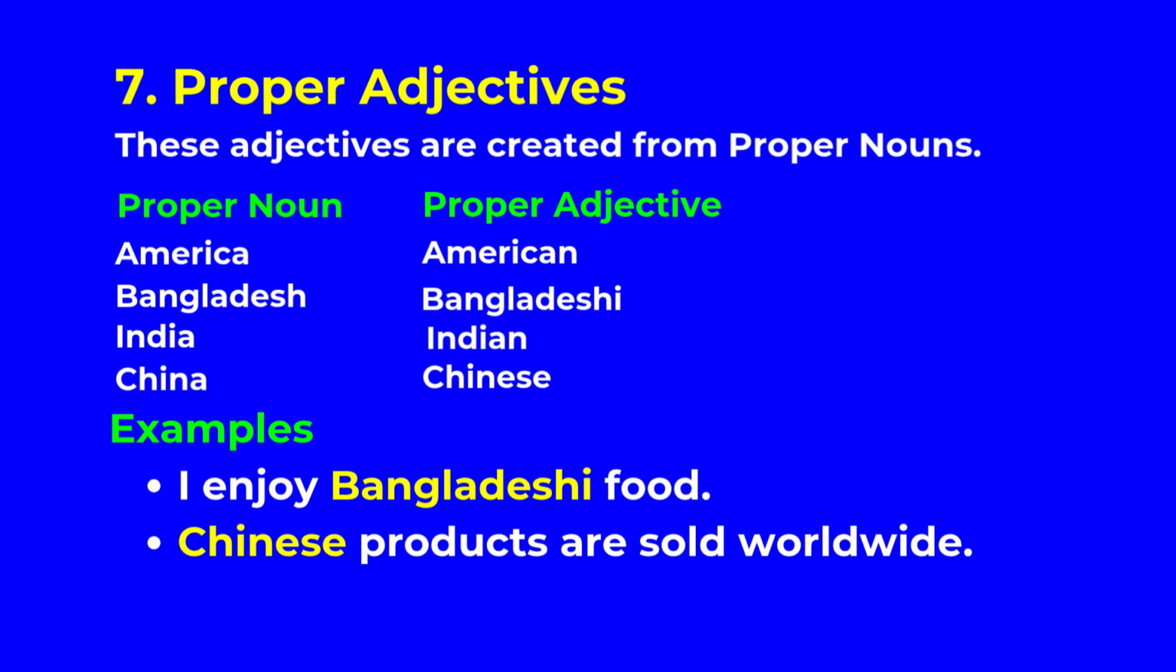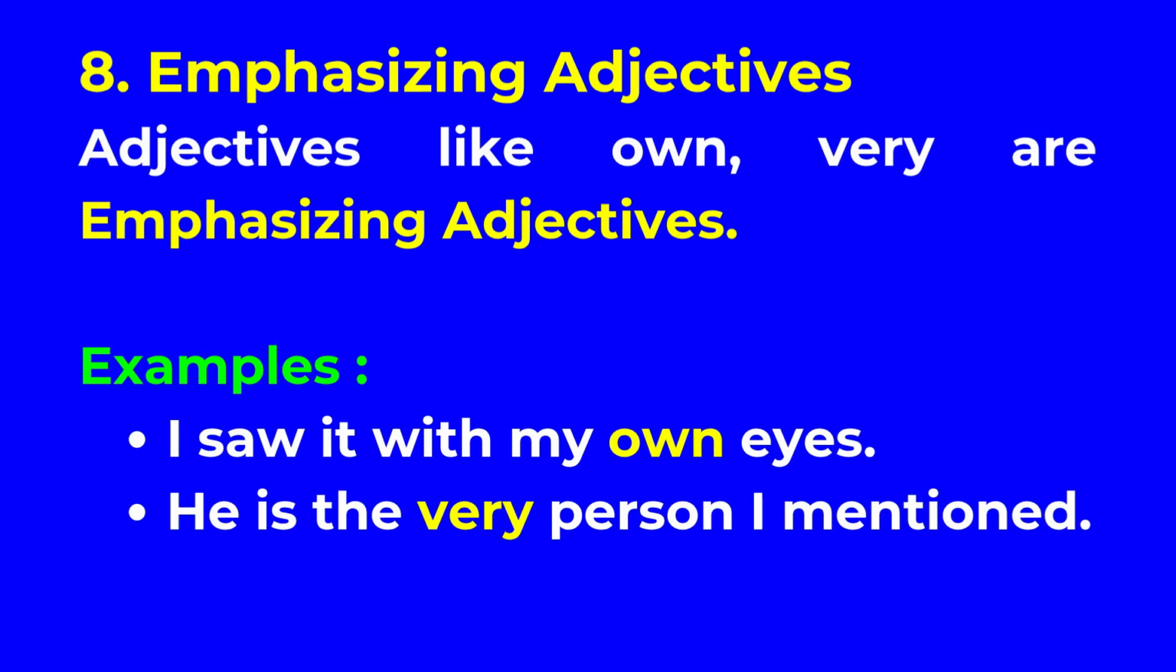7. Proper adjectives. These adjectives are created from proper nouns. Examples: I enjoy Bangladeshi food. Chinese products are sold worldwide. 8. Emphasizing adjectives. Adjectives like own, very are emphasizing adjectives. Examples: I saw it with my own eyes. He is the very person I mentioned.